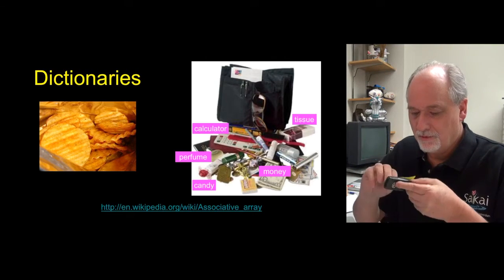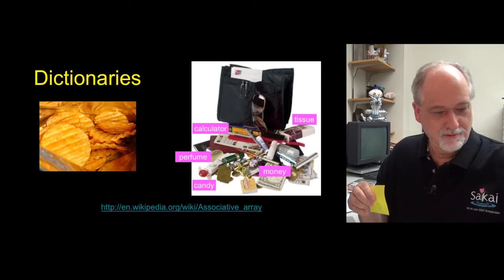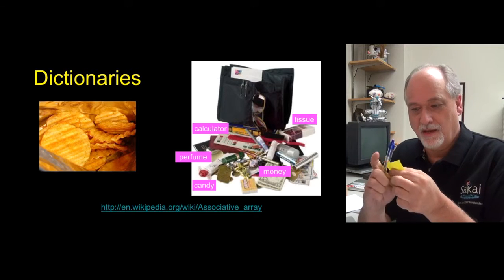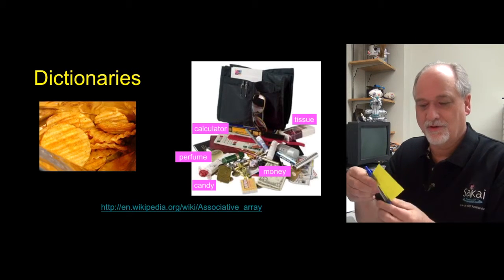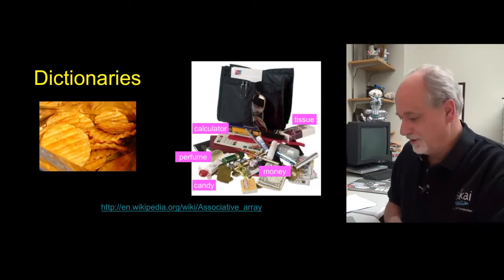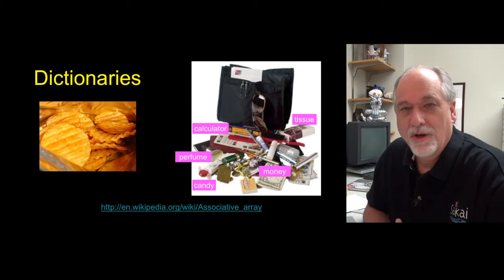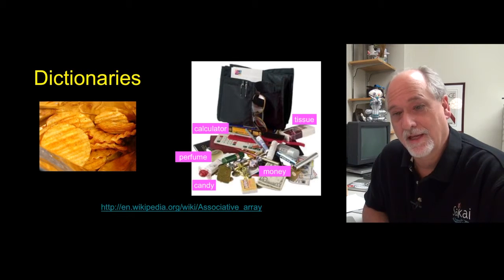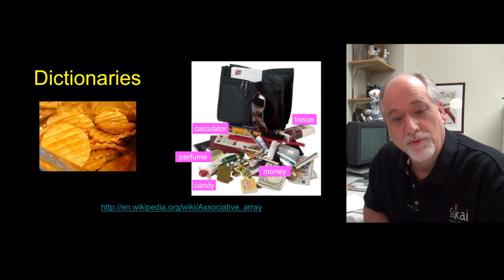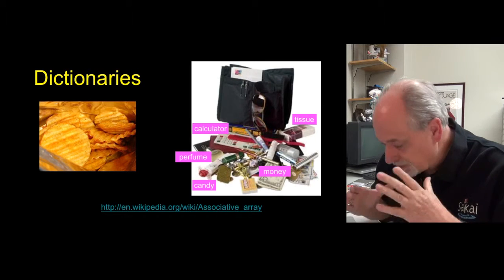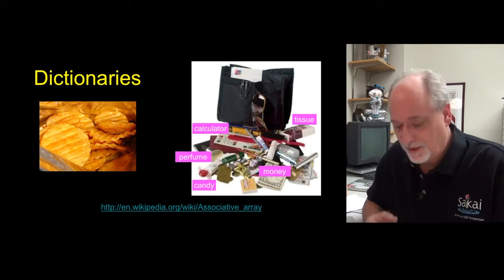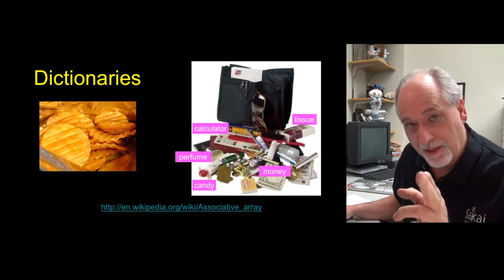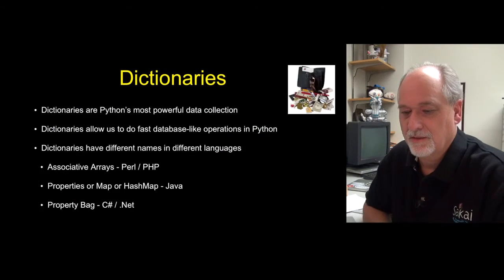Like, I'm going to put, hope it won't stick to my keys. I don't know, what else do I got here? I'm going to stick a label on my pen, a Chuck label, and store a pen in my dictionary with the Chuck label. It's like having a purse or a bag or a backpack where you have things labeled, and you can throw things in and label them, and you can shout into your bag and say, give me the calculator, or give me the candy, or whatever it is that you have labeled them. You have to come up with the labels, and then you can use the labels to get things back out.